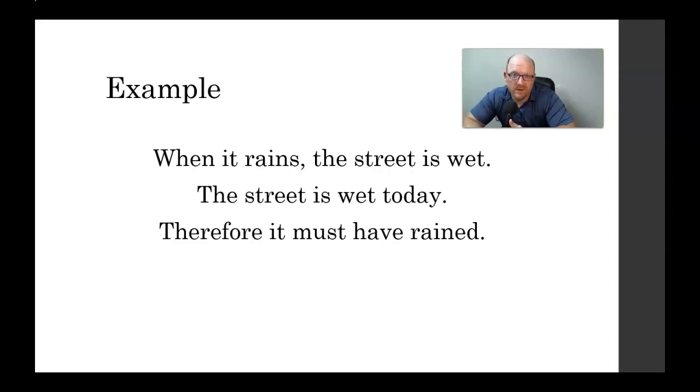So here's an example of the logical fallacy, affirming the consequent. When it rains, the street is wet. The street is wet today, therefore it must have rained. Okay? So again, you're seeing the relationship between raining and the street being wet. And so when you see the street wet, you assume the cause must be that it rained.